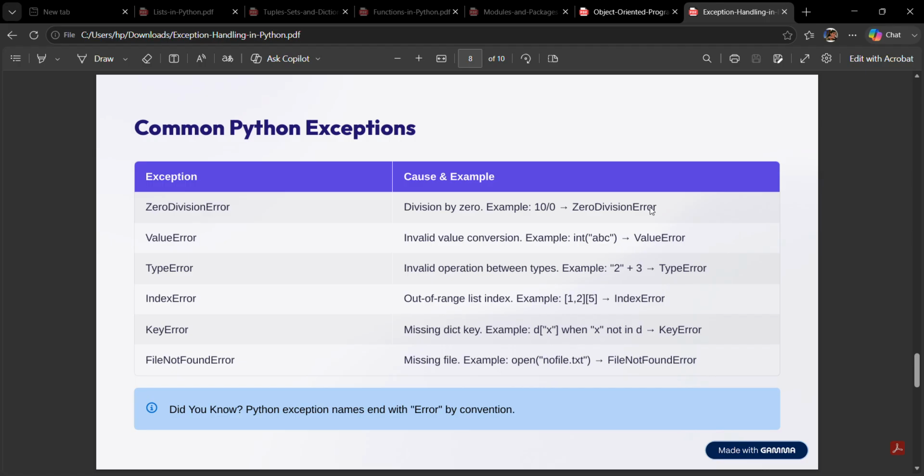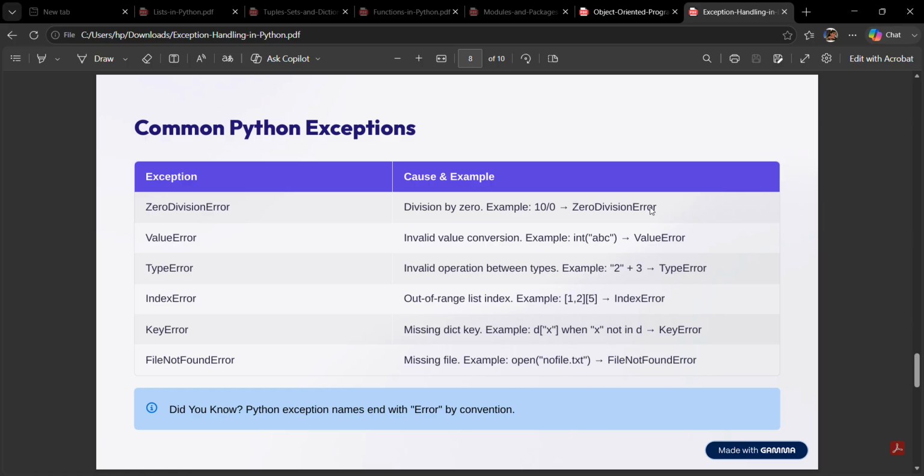The eighth slide is common Python exceptions. Let's look at some common exceptions you will encounter. ZeroDivisionError occurs when dividing by 0, like 10/0. ValueError occurs when a value has the correct type but an invalid value. Example: int("abc"). TypeError occurs when incompatible data types are used together. Example: 5 + "hello". IndexError occurs when accessing an index outside a list.